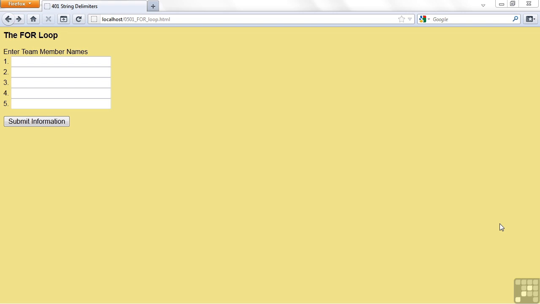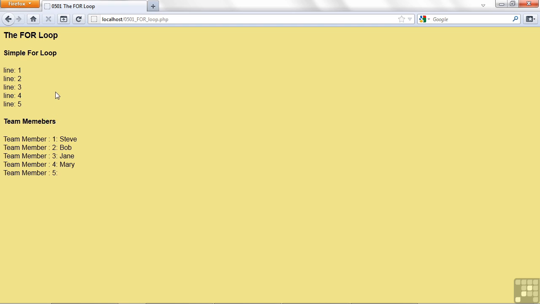I'm showing here now just an HTML form on the window. Now, I hardwired that. I have 5 entries for team members. And when I run that, it's going to go through it and display it back to me with a simple loop as well. Let's go ahead and put some names in. Bob, Jane, Mary. I won't even fill it up. I'll just fill in 4. Hit the button. Now, down here is where I get the response to that.